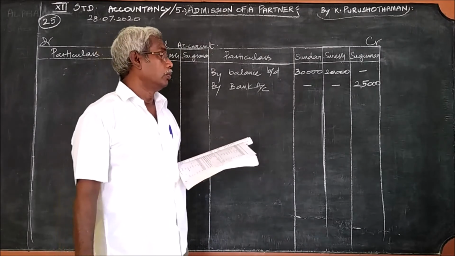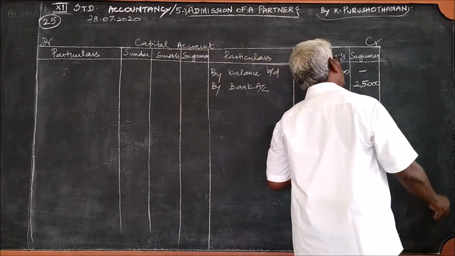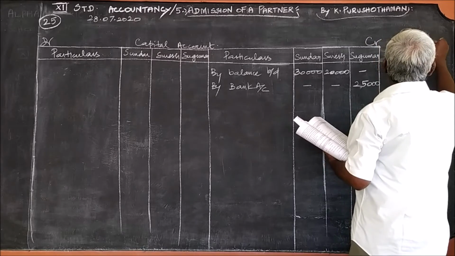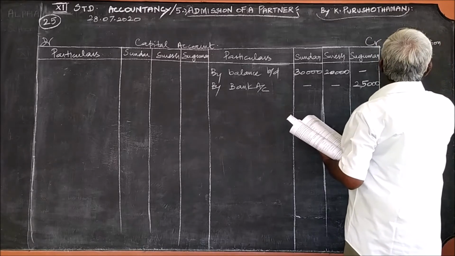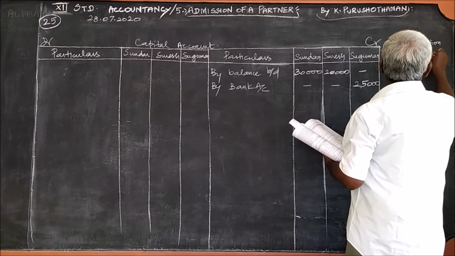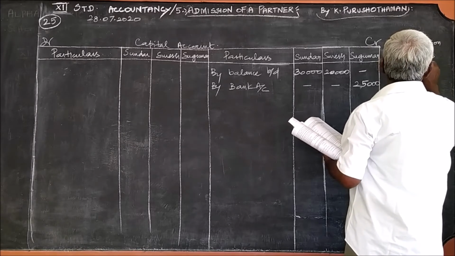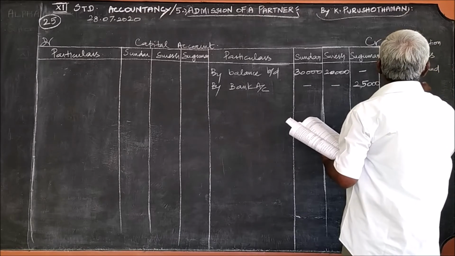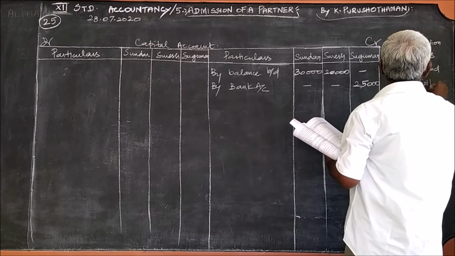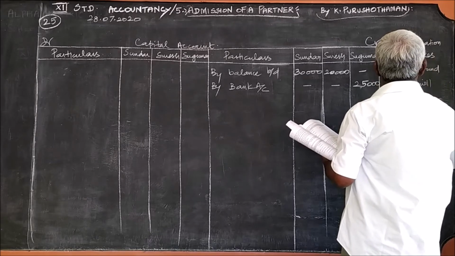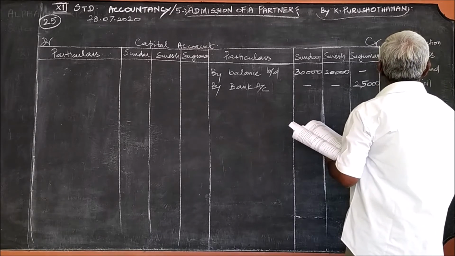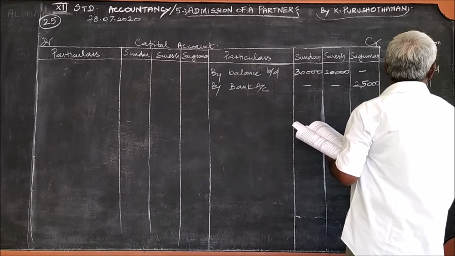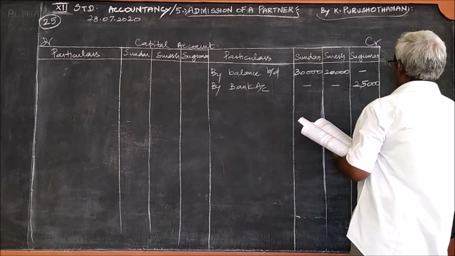Now what we should do? What are the items we should consider? Revaluation, general reserve, reserve fund, and goodwill, profit and loss account, and workmen's compensation.